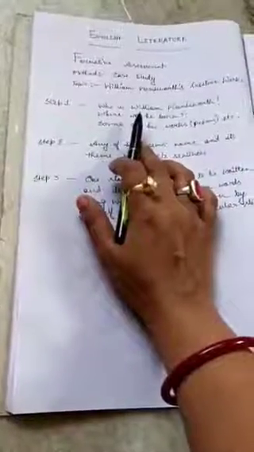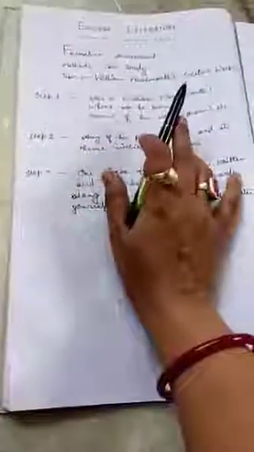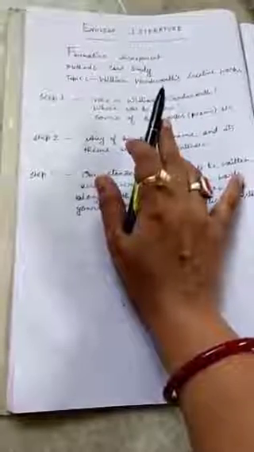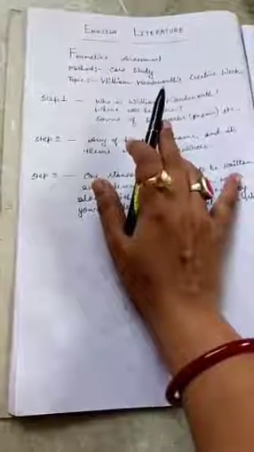Now, coming to the point, students, how you will make it. So first you will write formative assessment. Then mention the subject.